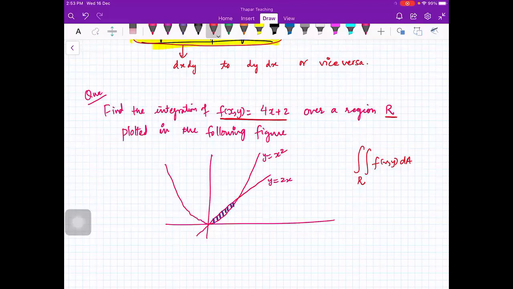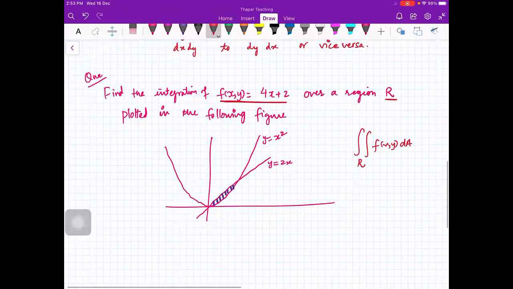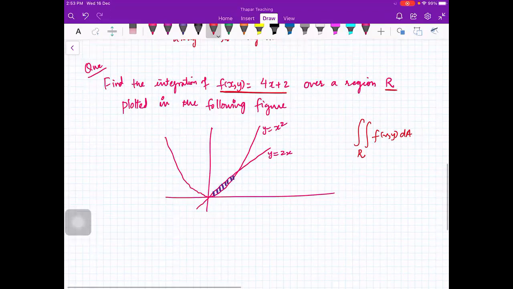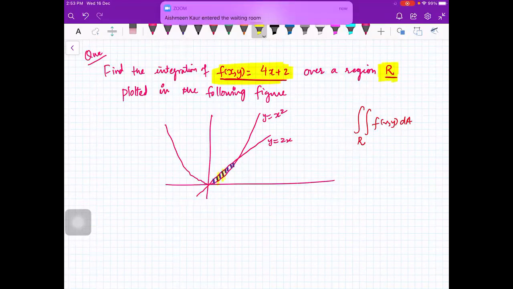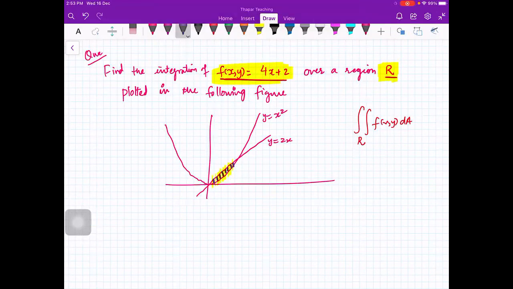Yes, ma'am. Okay. The question is clear that we have to find the integral of this function, 4x plus 2, over the region R, and this yellow is your region R. Fine. Now you see here nothing is given whether you have to integrate first with respect to x or first with respect to y, right?